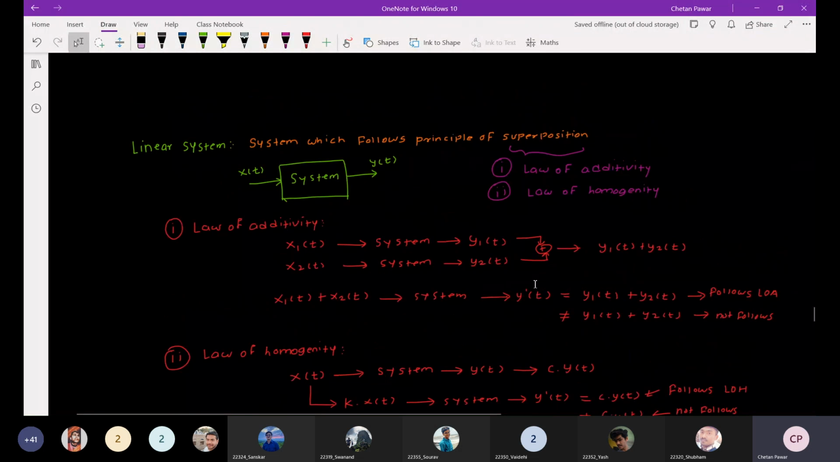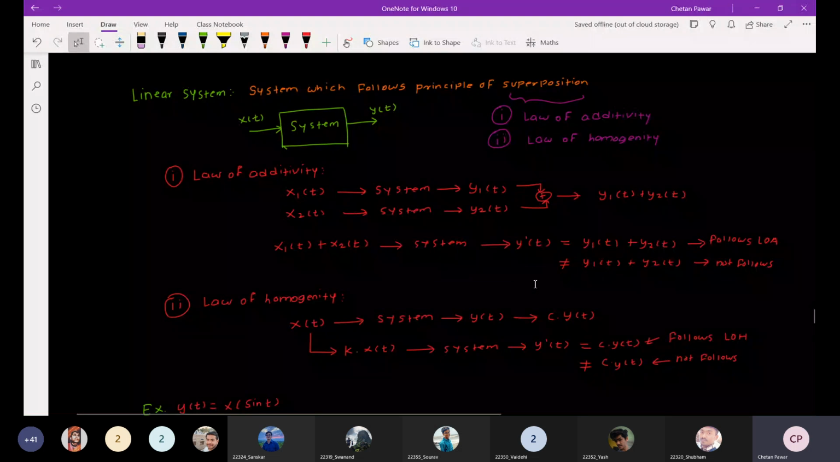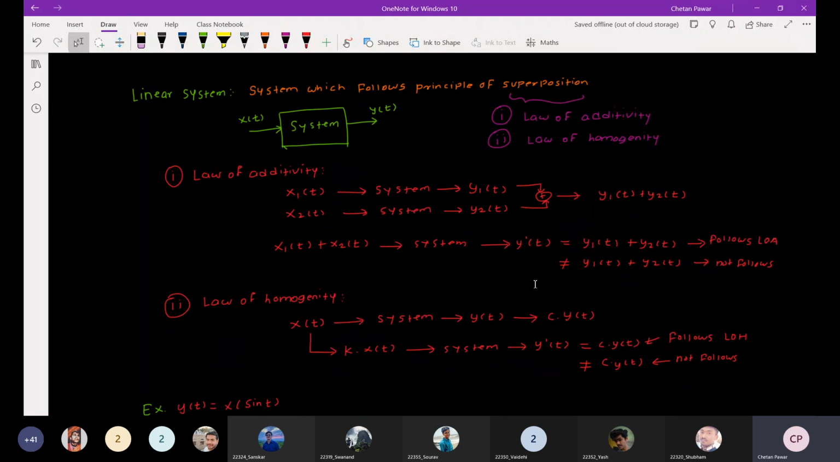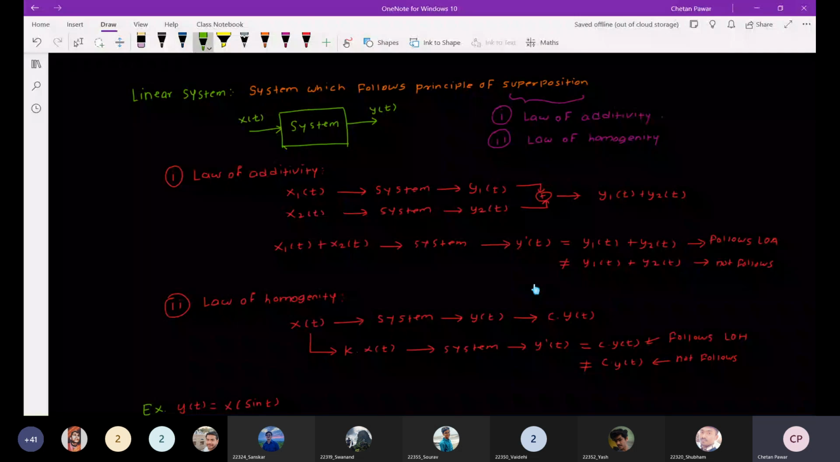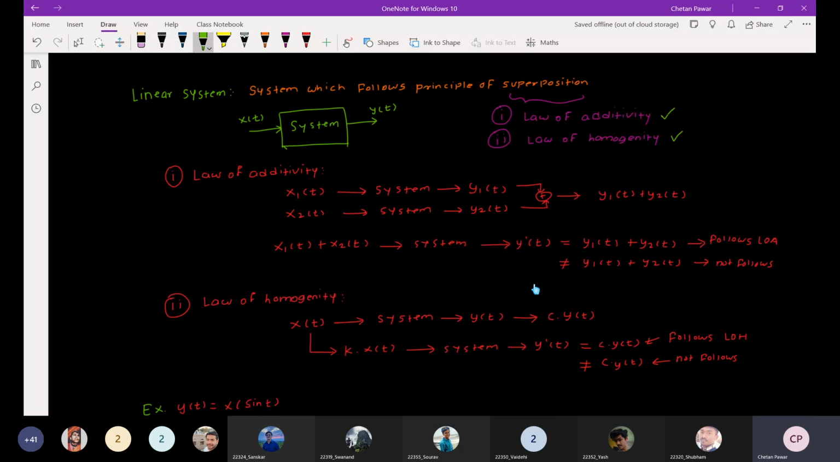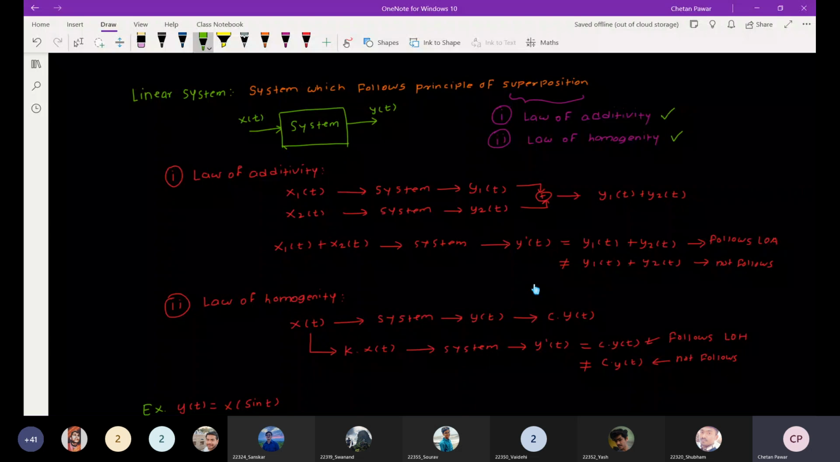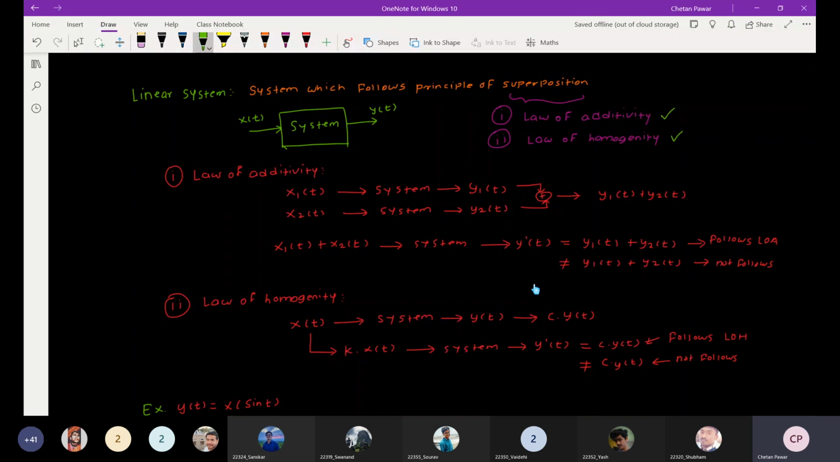Now, before moving into the next properties, we will see what is meant by a linear system and how to find out whether a system is linear. Generally, a linear system follows the principle of superposition. In the principle of superposition, there is a law of additivity and a law of homogeneity. If I consider this system, x of t is the input and y of t is the output. These are the most common conventions people use for inputs and outputs.